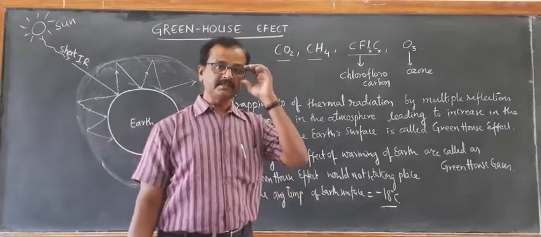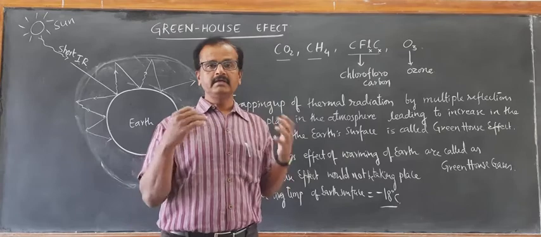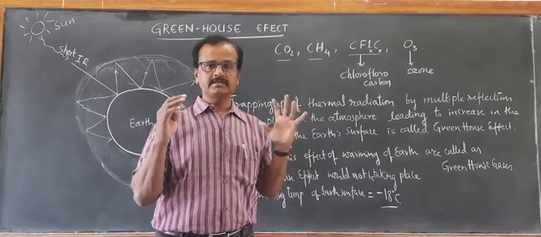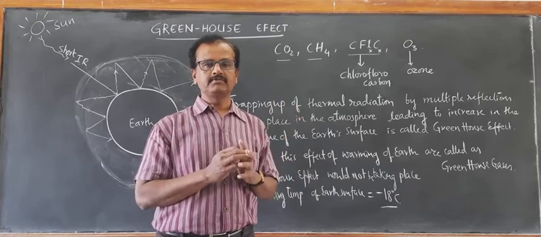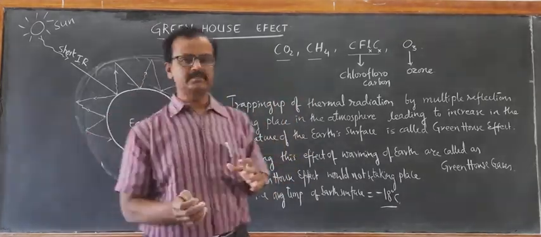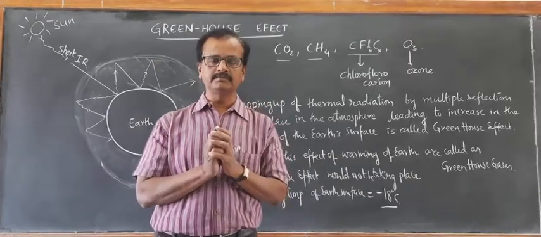So the greenhouse effect is very much required for all the animals, human beings, and plants to survive. For all life to exist on the surface of the earth, the greenhouse effect plays a very, very significant role.